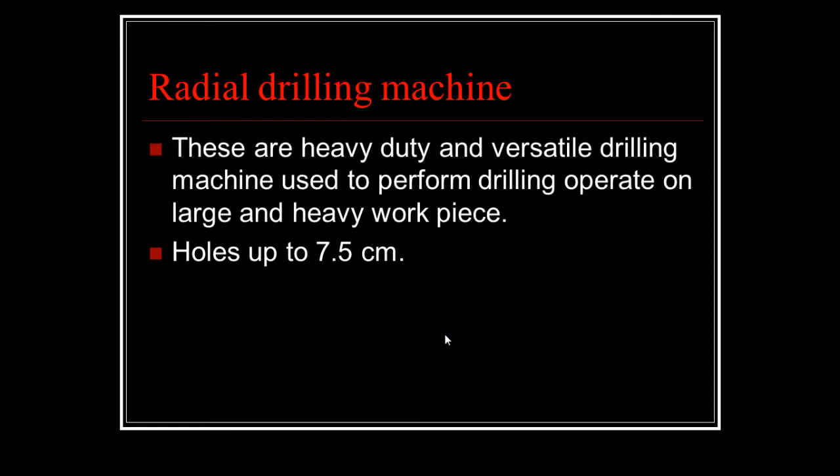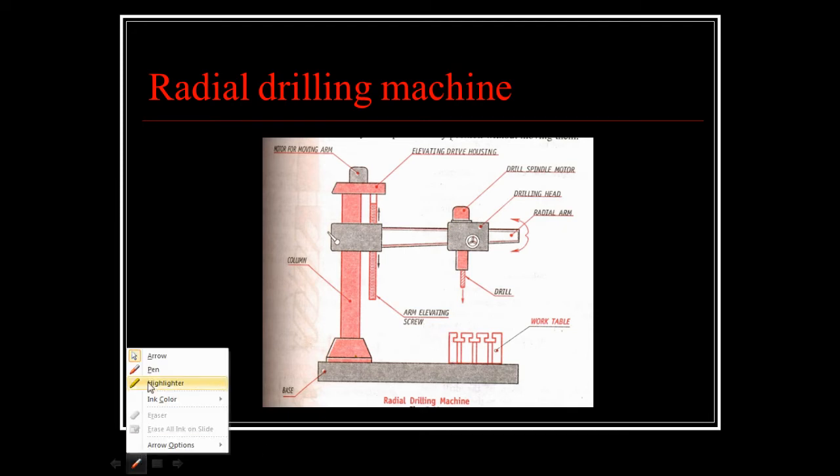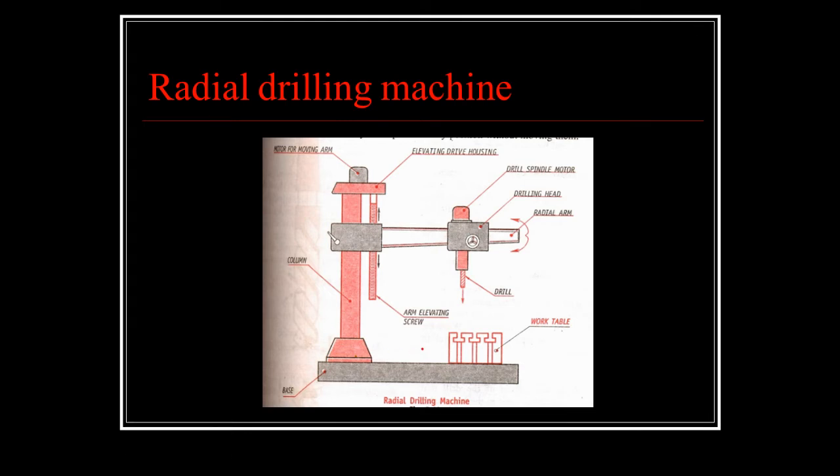Holes up to 7.5 centimeters can be machined with the help of this radial drilling machine. These are the most commonly used machines in the workshop. These radial drilling machines are intended for drilling medium to large size heavy workpieces. It has a heavy round column, on which this structure is supported, and which is mounted on a large base.